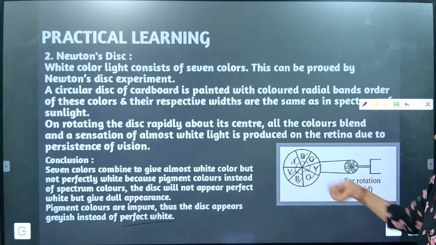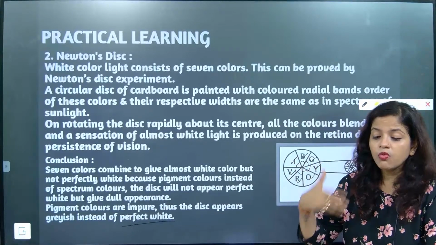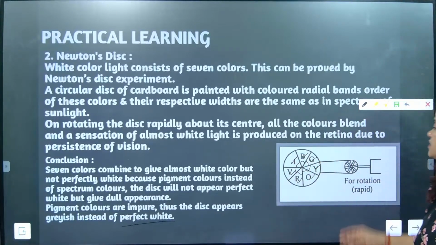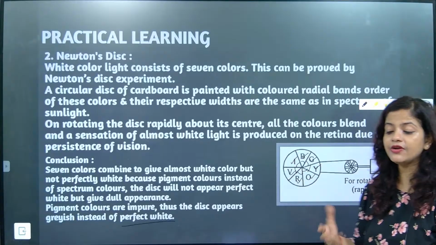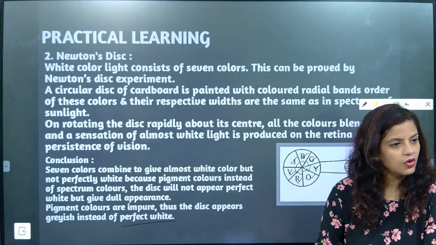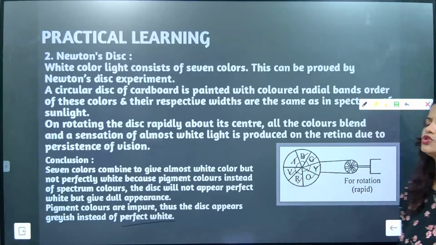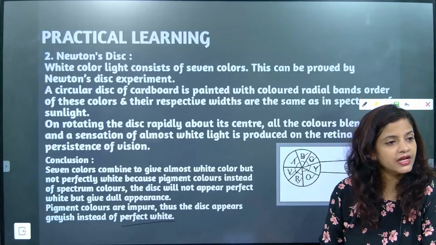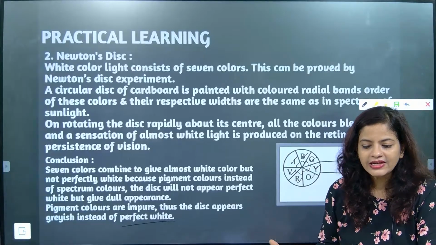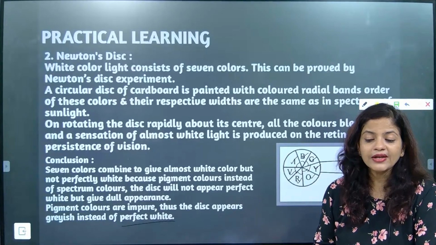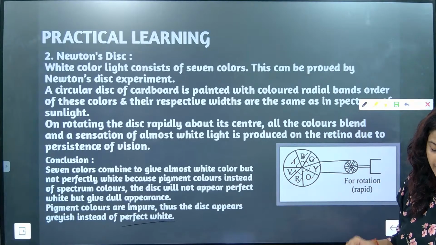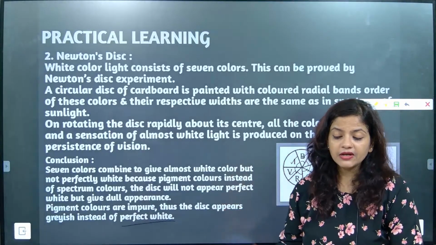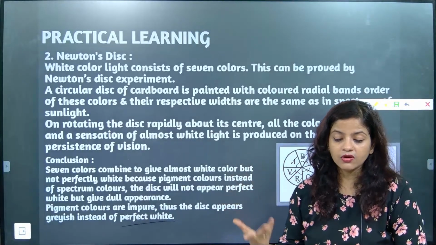At the time of rotating fast, what he observed is the 7 colors combined and it looks like something grayish. Okay. Now, why is it not showing white? It should show white only. It should show what color? White color. But why is it not showing white color? The only answer behind it is the pigment, the wavelength of the colors were not the same.